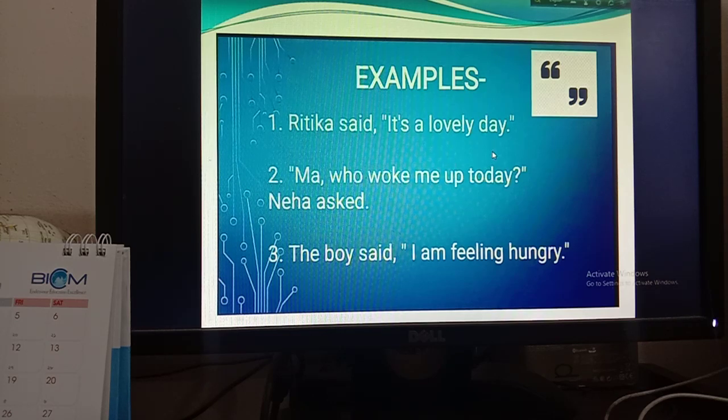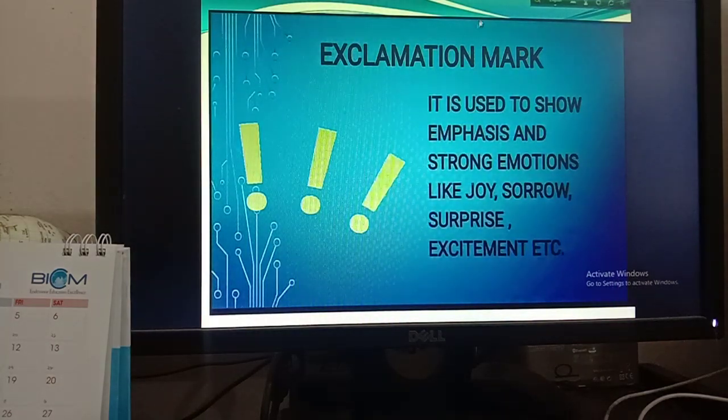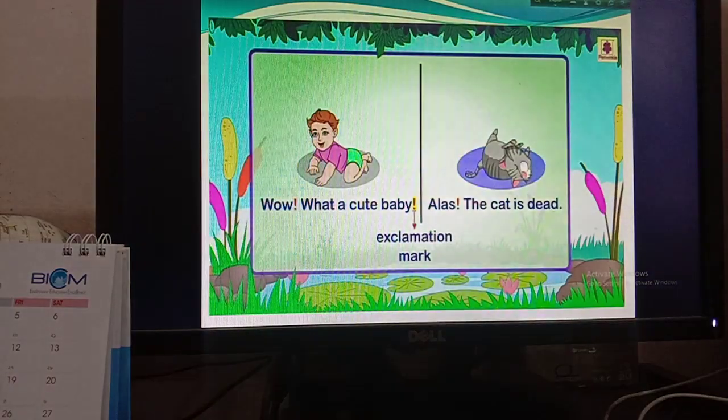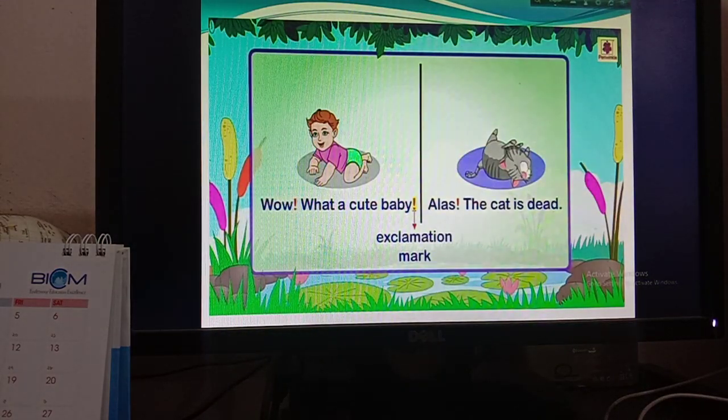Okay, now I am going for exclamation mark. It is used to show emphasized and strong emotions like joy, sorrow, surprise, excitement, etc. So we use these types of exclamation mark in exclamatory sentences, okay, to show emotions like joy, sorrow, surprise or excitement. Okay, example, wow, what a cute baby.